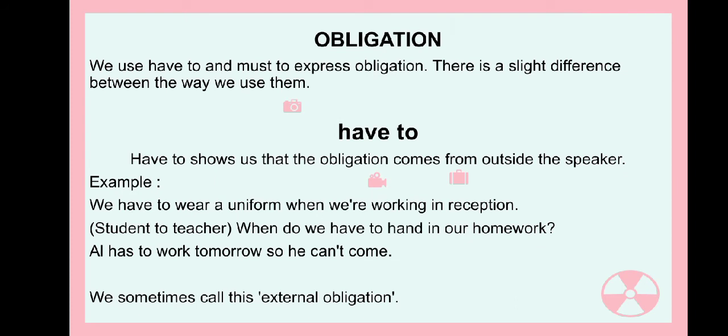Obligation. We use have to and must to express obligation. There is a slight difference between the way we use them. Number 1. Have to shows us that the obligation comes from outside the speaker. An example, we have to wear a uniform when we're working in reception.